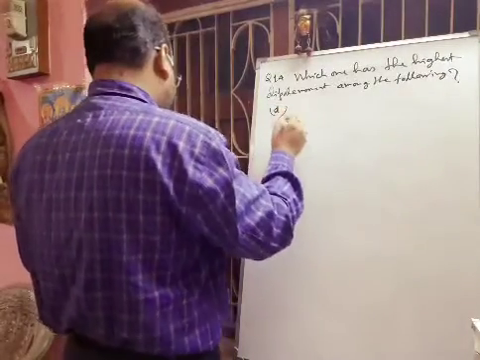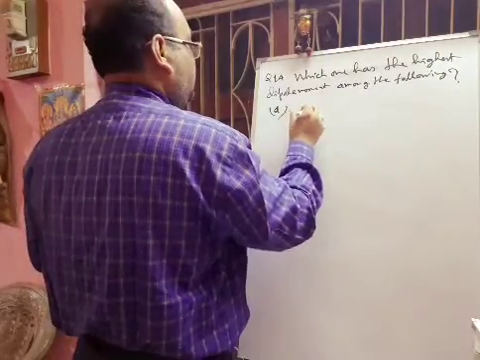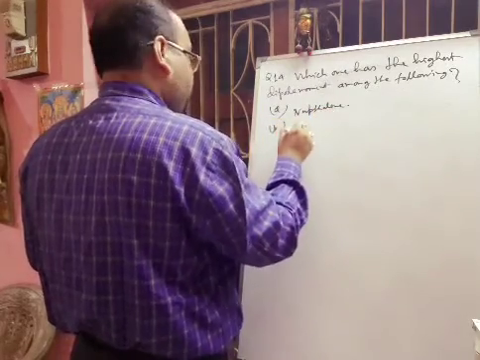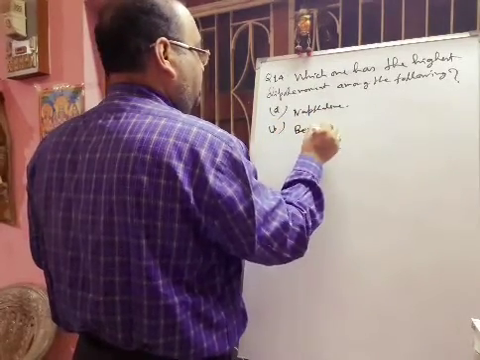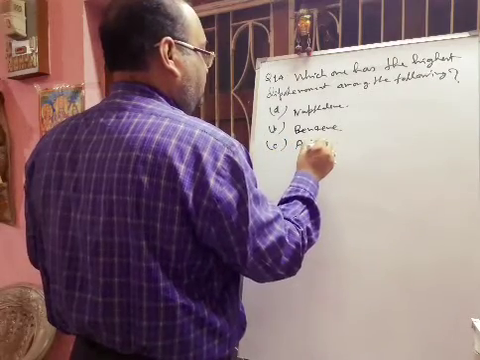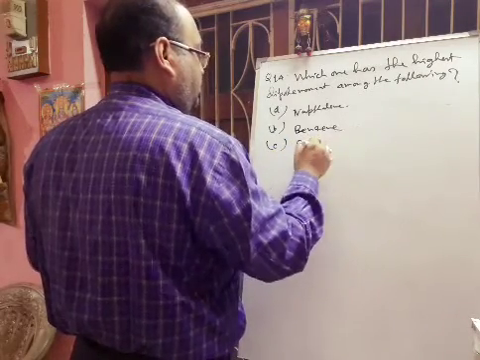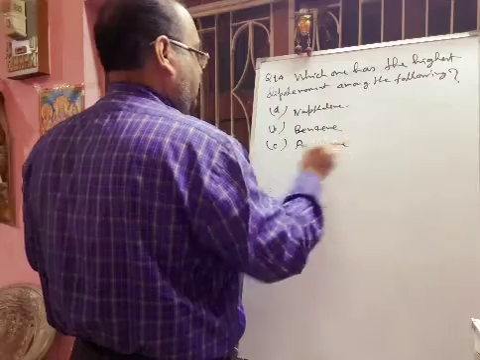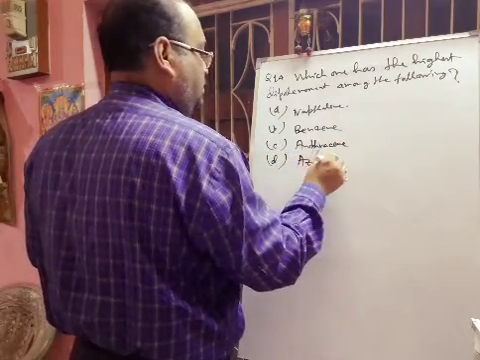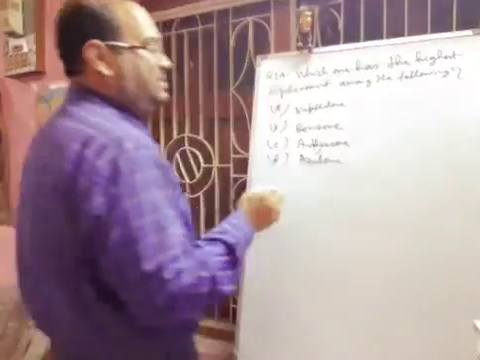Option A is given naphthalene, option B is given benzene, option C is given anthracene, option D is given azulene. Structures are given in your book.